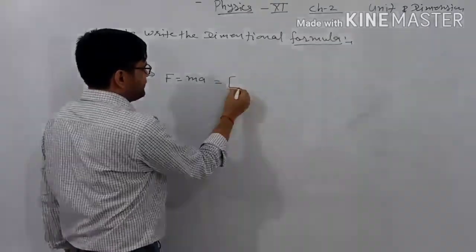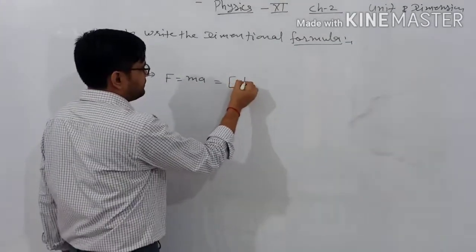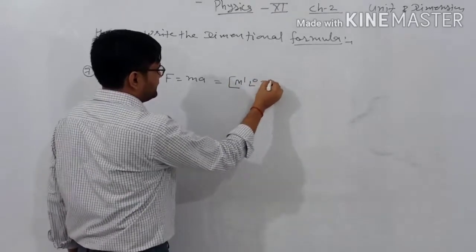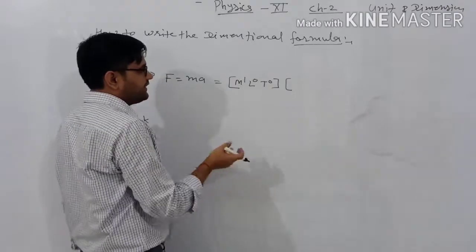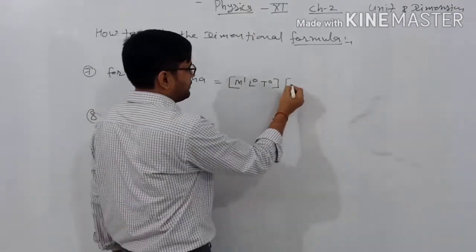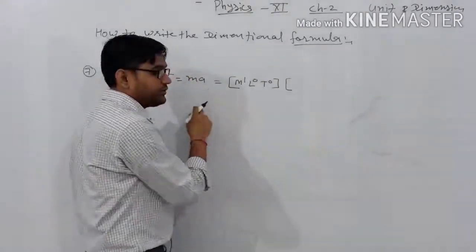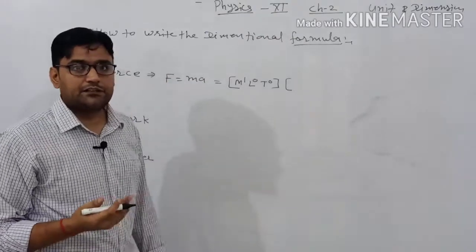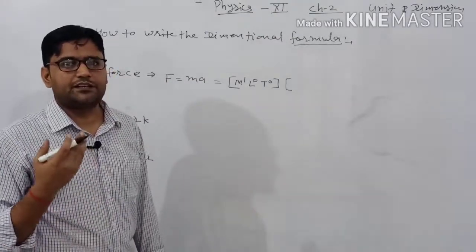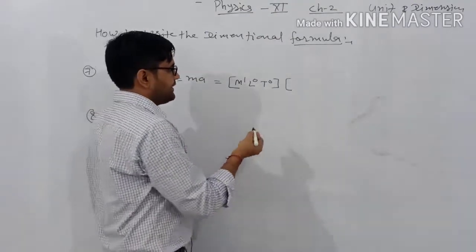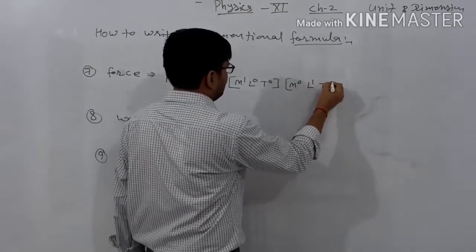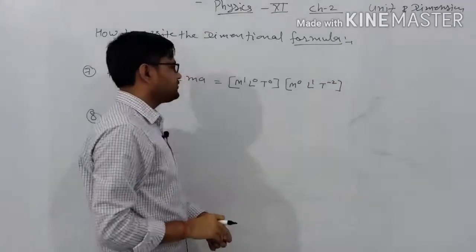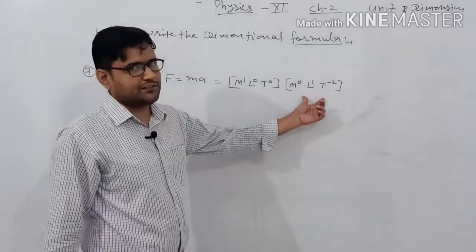We have the dimensional formula for the mass as M1 L0 T0. And again we have the dimensional formula for the acceleration. Previously we studied that acceleration equals velocity upon time, or distance upon time square. It means it is M0 L1 T minus 2. Clear? It is the dimensional formula of the acceleration.